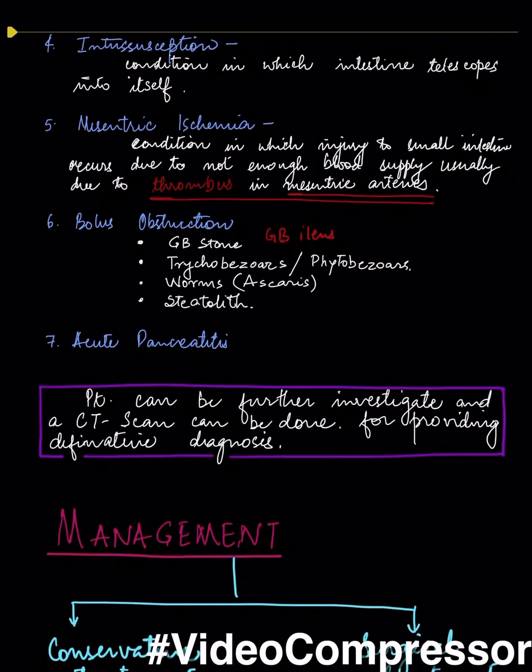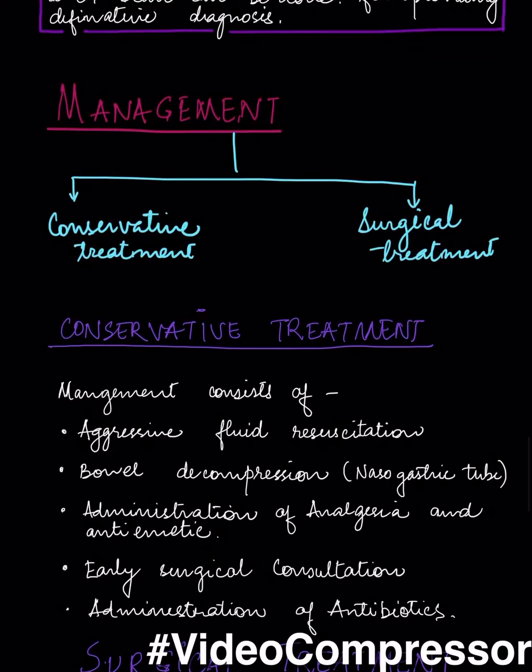The patient is recommended for further investigations in the form of a CT scan, which can provide a definitive diagnosis. A CT scan provides information about the site of the obstruction and what kind of obstruction there is. The basic management for adhesions is both conservative and surgical treatment. In the conservative treatment, aggressive fluid resuscitation is given in the form of Hartmann's fluid or the Ringer lactate solution.